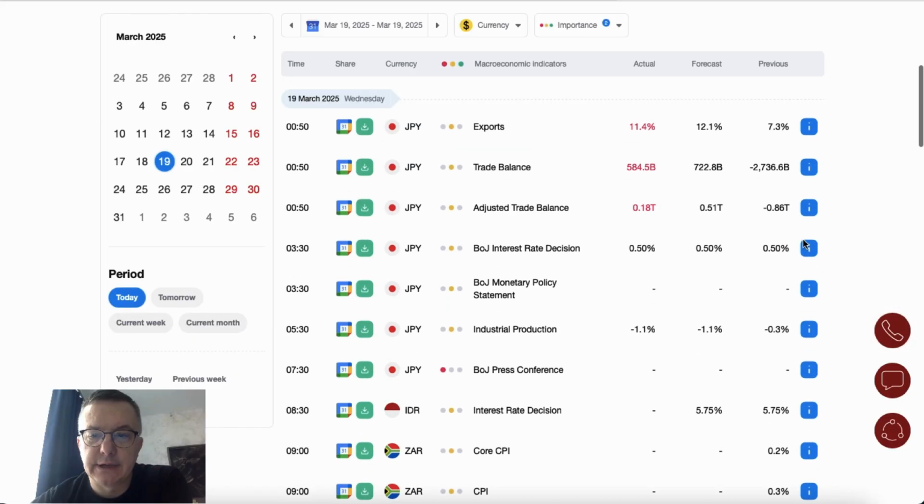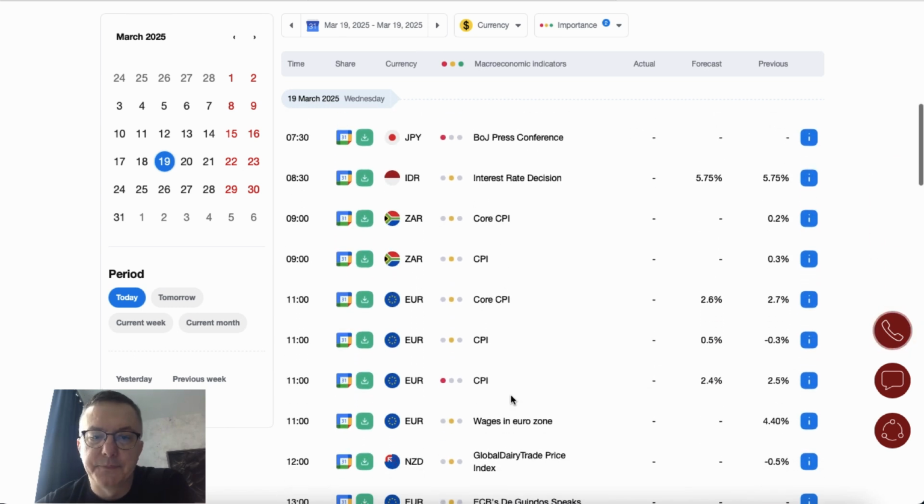So the main event during the Asian session was the interest rate decision by the Bank of Japan. As you can see, the Bank of Japan held the interest rate at the level of 0.5%. There is a bunch of other data from Japan: exports, trade balance, adjusted trade balance and industrial production. The Bank of Japan press conference is taking place right now. We are still waiting for the outcome.